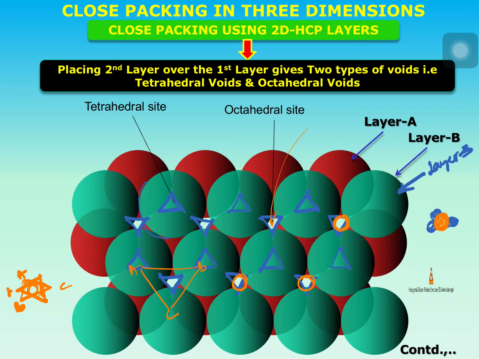Whatever I am encircling, you are looking very carefully, that gap is in between six spheres. How six spheres? One is the upper triangle and another one is the bottom triangle. So there is some gap left between all these six spheres, and that gap is particularly called an octahedral gap, because if we join all the six corners, you are going to get an octahedron. How? Let's look at the next slide.